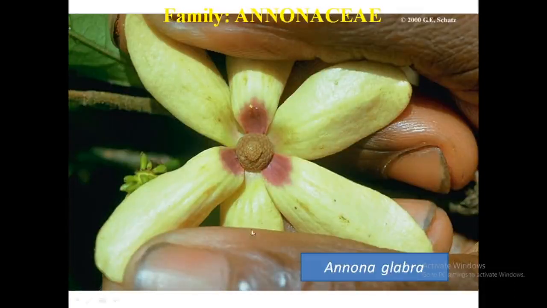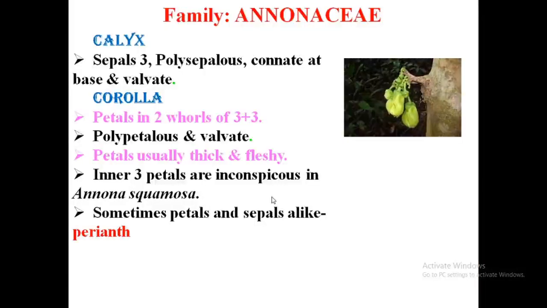This is the corolla, 3 plus 3: 1, 2, 3, 1, 2, 3. Outer whorl 3, inner whorl 3. Okay. Then petals 3 plus 3, sepals 3. Polysepalous, petals also polypetalous, both with valvate aestivation. Petals are usually thick and fleshy. When you touch it, it is very thick and fleshy.